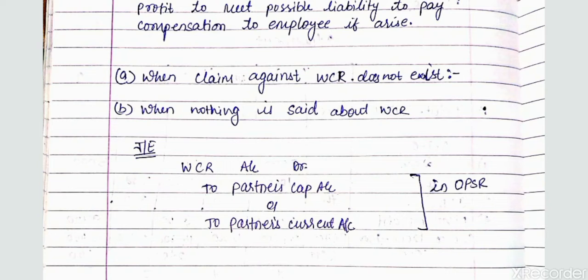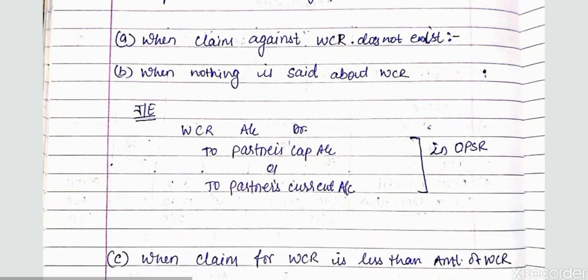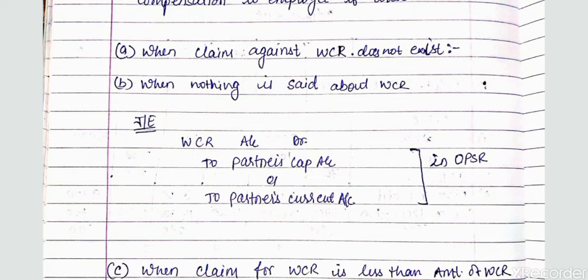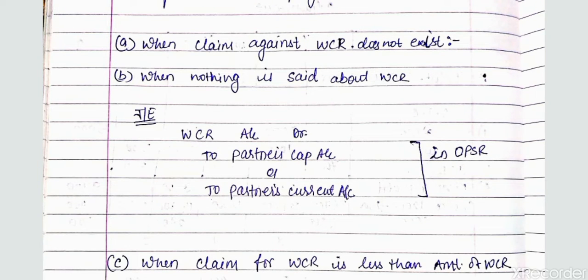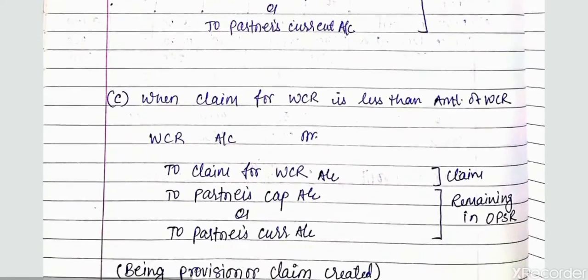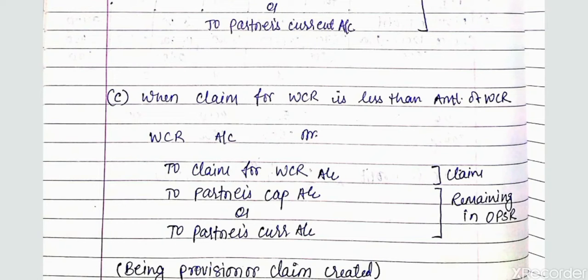So whatever the ratio among the partners was when the reserve was created, it will be distributed in that ratio. The journal entry is: WCR account, that is workman compensation reserve account debit, whatever the amount is, to partners' capital accounts if fluctuating in nature, or to partners' current accounts if fixed in nature.